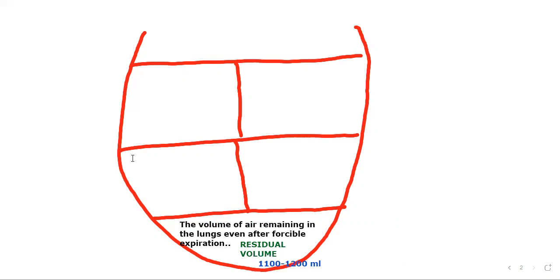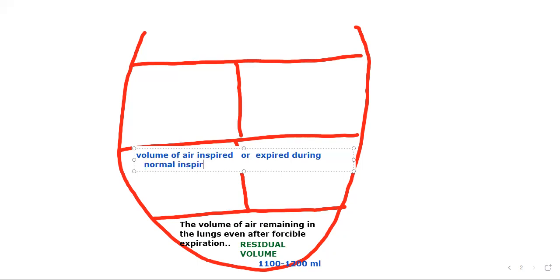This is residual volume. Next, tidal volume. So what is tidal volume? The volume of air inspired or expired, that means entering inside or going outside, during normal breathing, during normal inspiration or expiration.